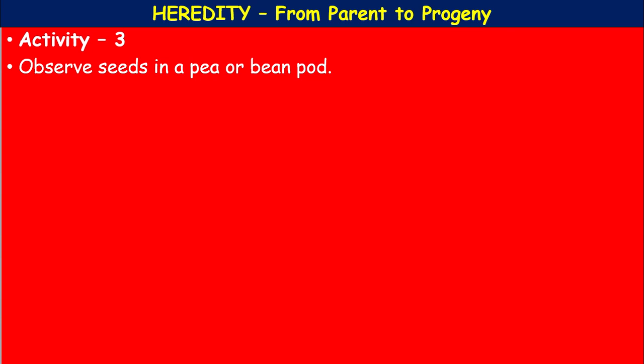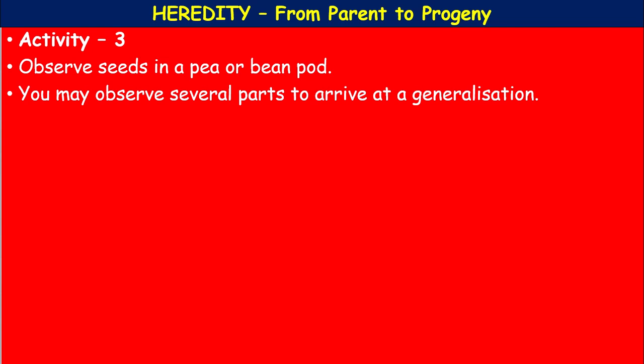So let us go for another activity. Observe the seeds in a pea or a bean pod. You may observe several parts to arrive at a generalization. What is the generalization? After observing 3 or 4 varieties of the same species of the same plant, you will come to one general opinion. Okay, that is called generalization.